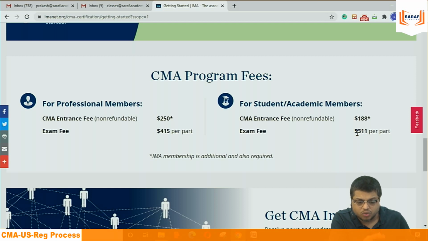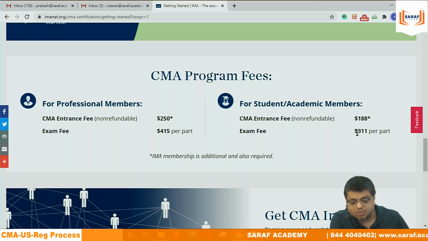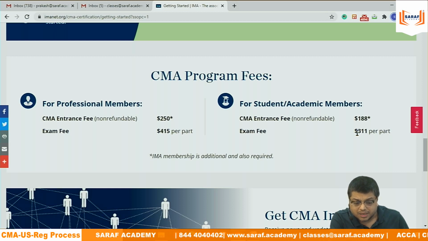The two parts, 415 for professional, $830. But if you are having the Wiley question bank, then it was $600. 311, $622. But if you are having Wiley question bank, then in that case, it is costing you $450. But there is no guarantee that in future this will be there. The chances are actually less. In future, whether it will be there or not, nobody can confirm.